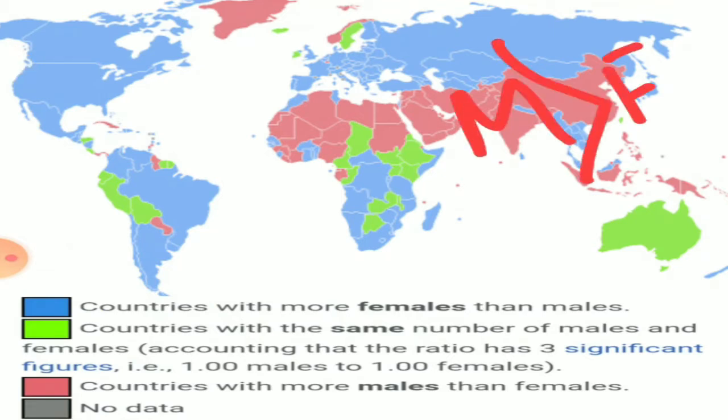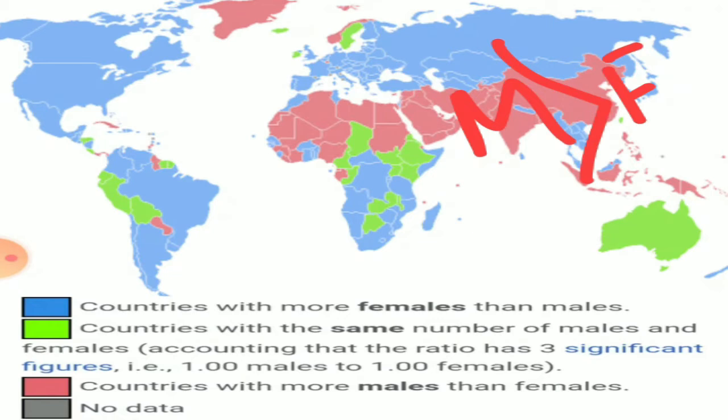That means there is a low sex ratio. The countries like China, India, Afghanistan, Pakistan, they have more number of males compared to females. The Middle Eastern countries like Saudi Arabia, UAE, Oman, Qatar, they also have more number of males compared to females. Qatar has the highest male population.